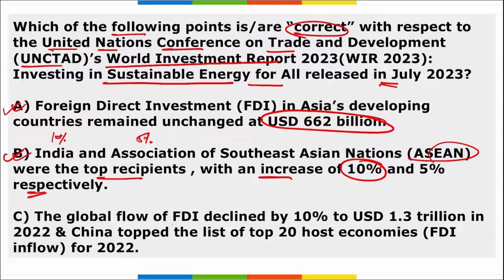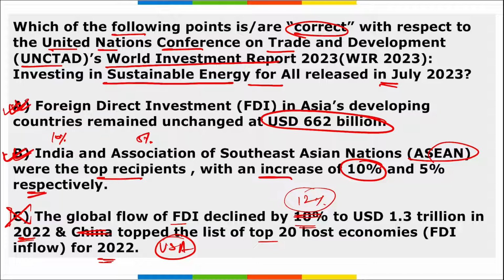Looking at option C, the global FDI declined by 10%, right? We just saw that it declined by 12% to $1.3 trillion in 2022, and China topped the list of the top 20 host economies for FDI flow for 2022. So no, it is not China, it is the USA that has topped the list of the top 20 host economies for FDI inflow for 2022. So yes, option C is wrong here. So we can say only option A and option B are correct with respect to it, right?